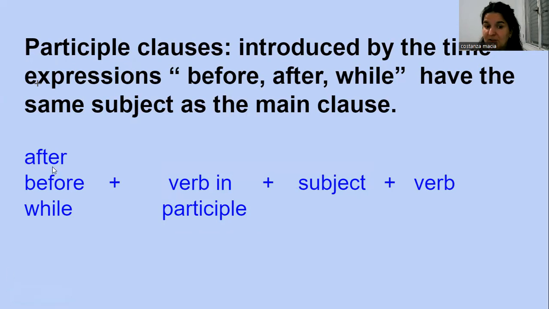We use the words after if we want to talk about one after the other, of course, before or while, yeah, remember, before, while, at the same time, or after. The verb in a participle, the subject, and the verb. In participle, no, sorry, actually it's verb with ing.